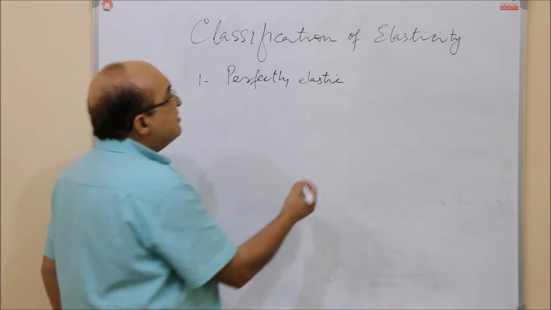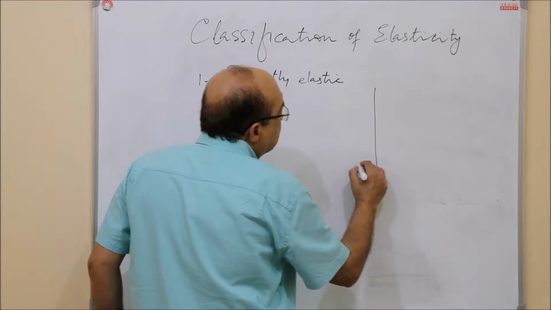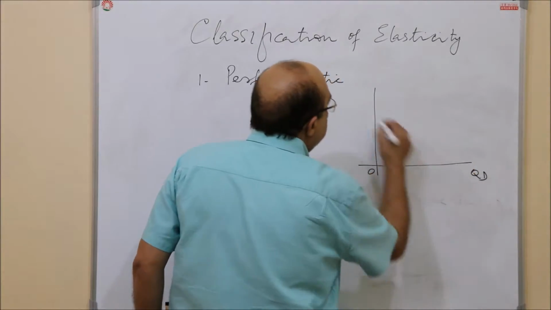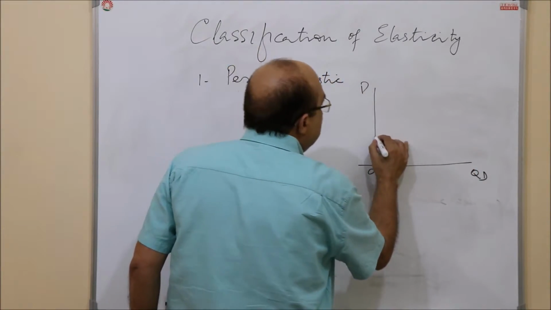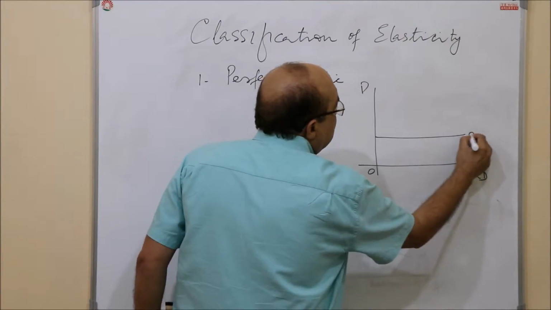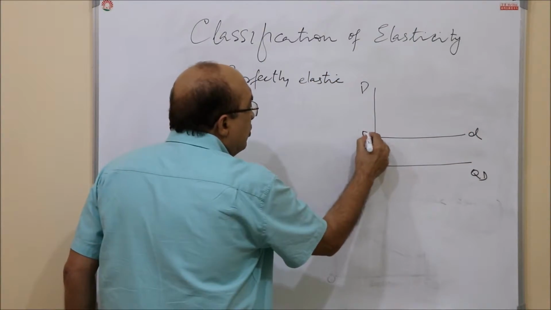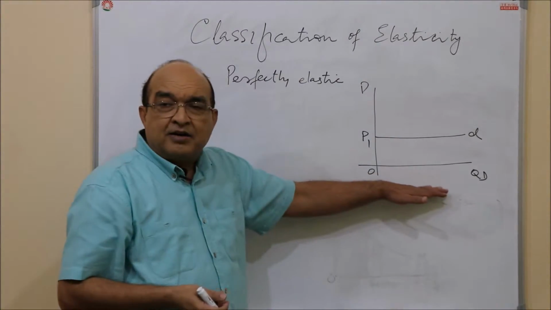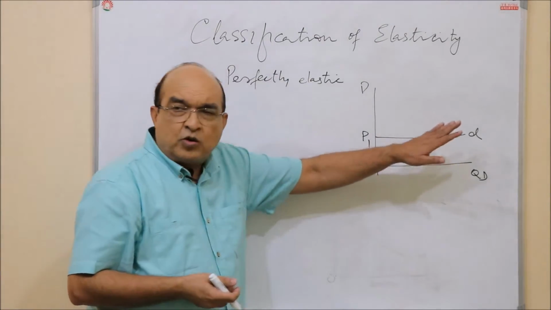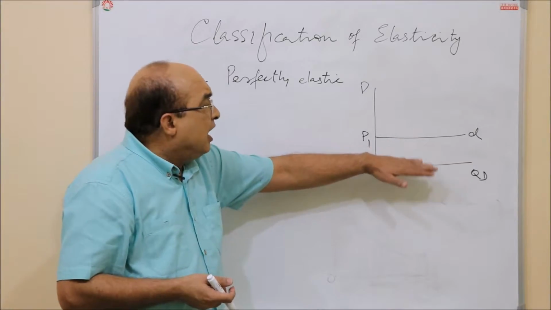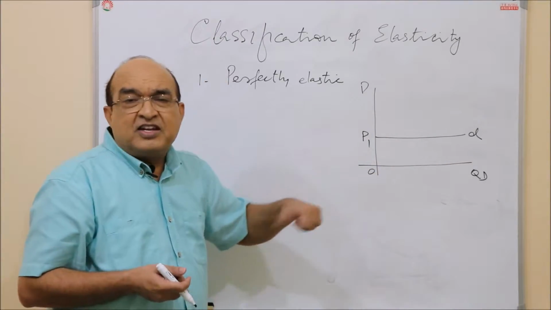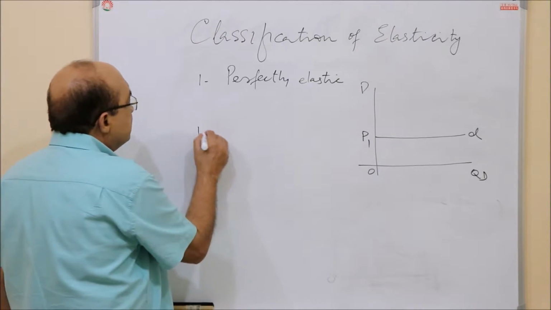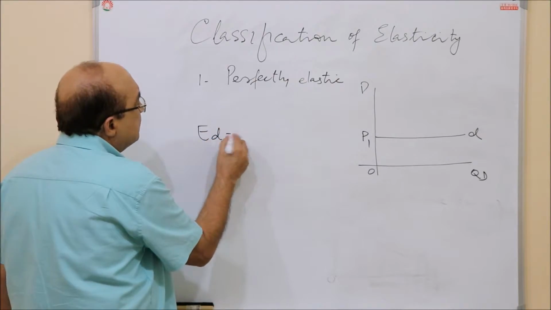So its curve will be like this, QD, and here price. It will be horizontal. This will be the demand curve. That means there is only one price, which is P1. On P1 price there is a demand. Whatever quantity is there, that could be sold, or there is a demand for that. Except this price P1, there is no demand.